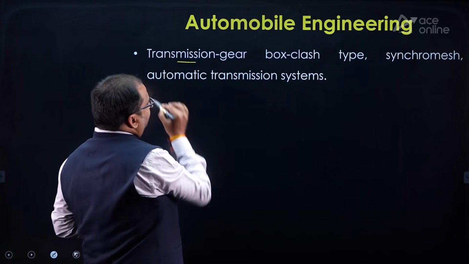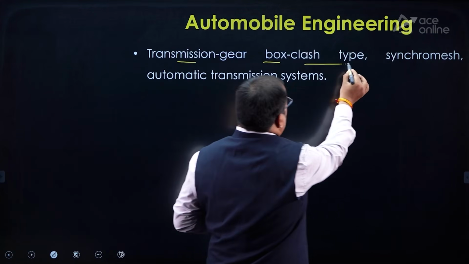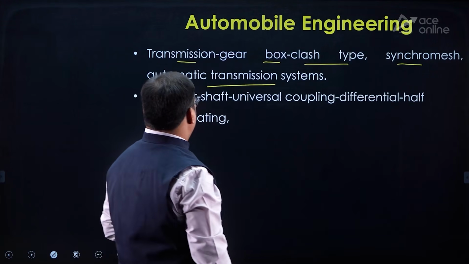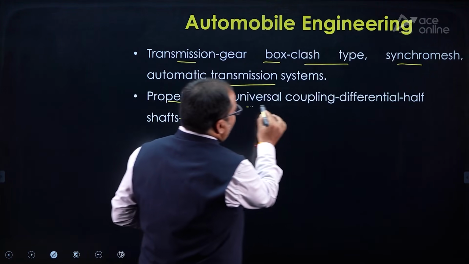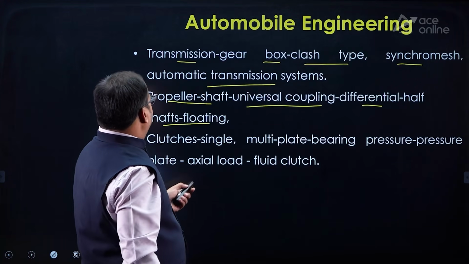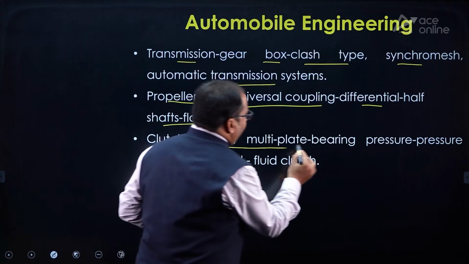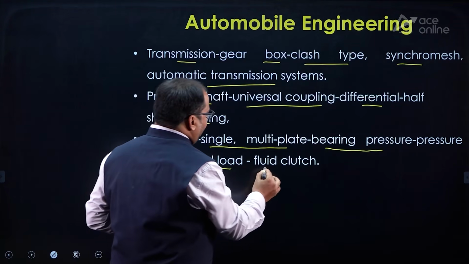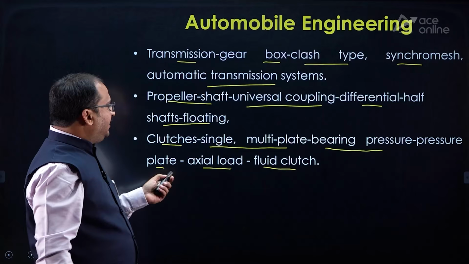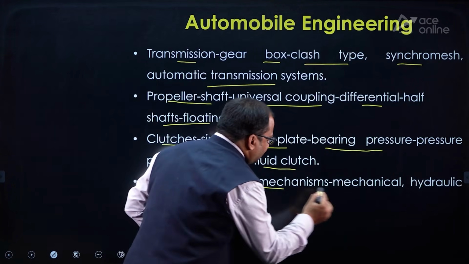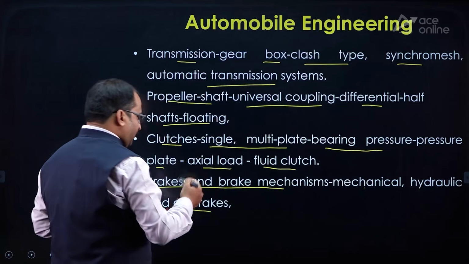So here transmission is there, gearbox, clutch type, synchromesh and automatic transmission systems are there. Then propeller shaft, universal coupling, differential, half shafts and floating. Then clutches, you have single plate, multi plate, then bearing pressure, pressure plate, axial load and fluid clutch. So these are related to clutches concepts. Then coming to brakes and brake mechanisms, mechanical, hydraulic and air brakes.